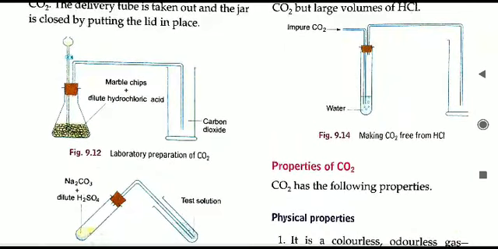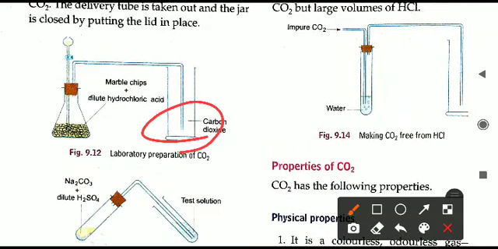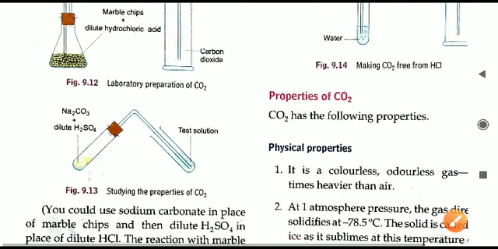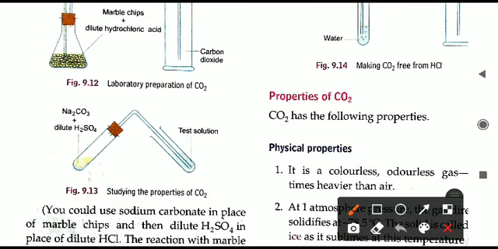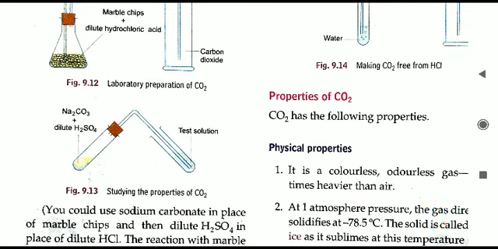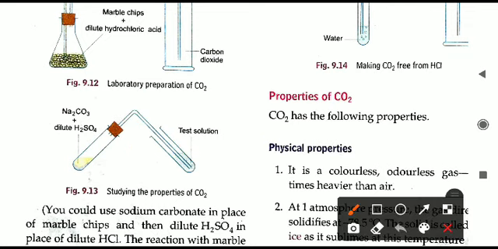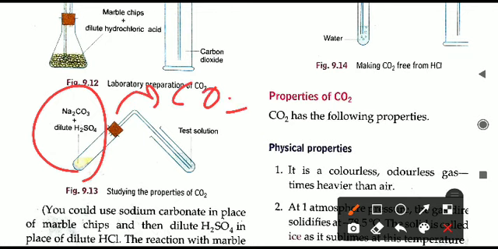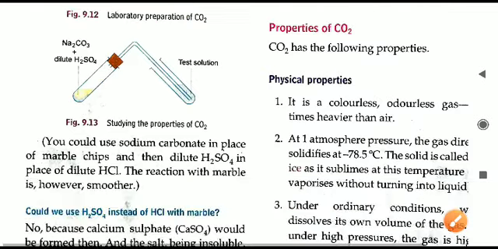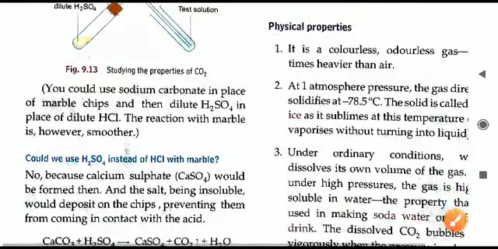Now we have to test this particular gas we have collected in this jar. So what we will do, we will take another tube, and through that tube we will allow this gas. This gas will move upwards and enter into this particular test tube. This test tube has two solutions, Na2SO4 plus dilute H2SO4. So what will happen now here again? A reaction will take place between the carbonate and the H2SO4. CO2 gas will come outside, and it will show a particular change.